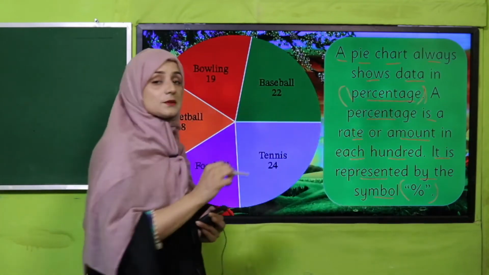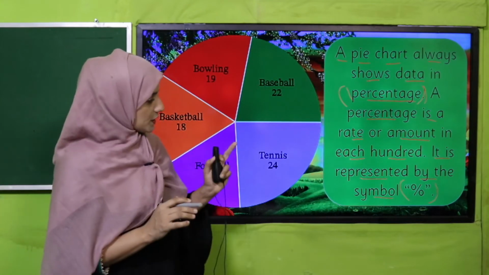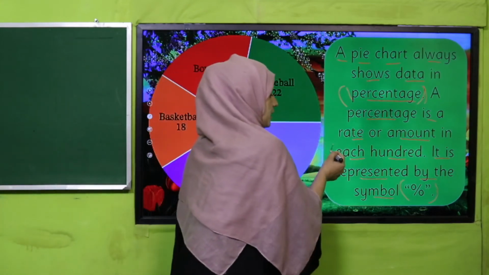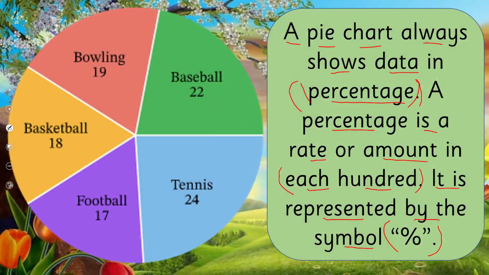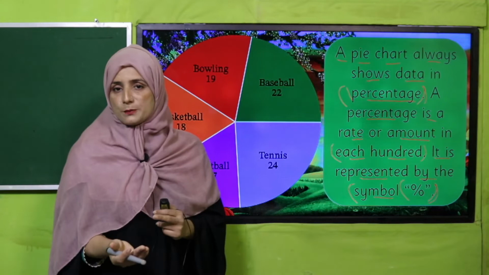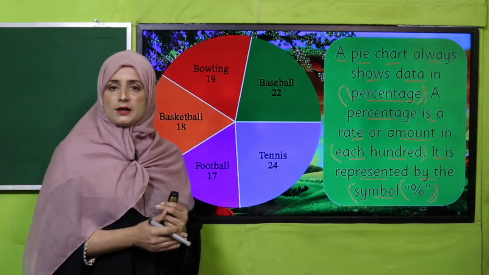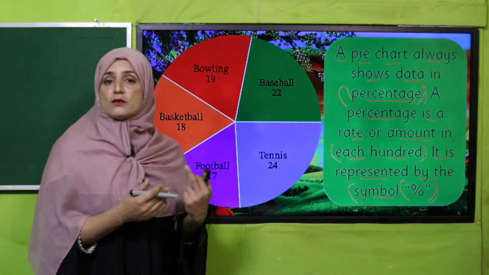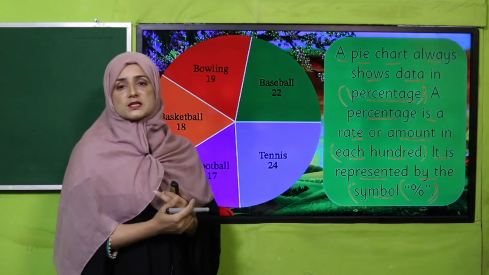Percentage means per 100. What is percentage? A rate or amount in each 100. So this is called percentage, and when we show percentage, we use this symbol. Percentage is something out of 100. It can be 10%, which means 10 by 100, or 20, 15. Different percentages are possible.